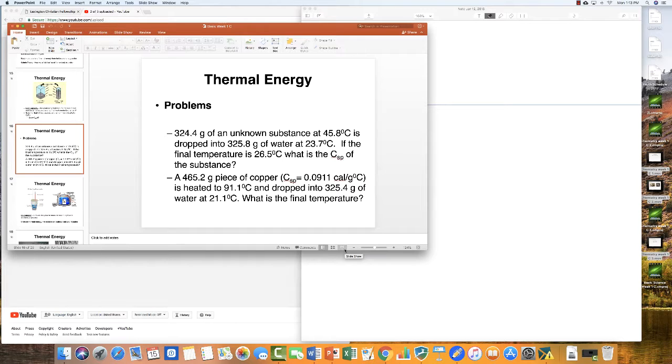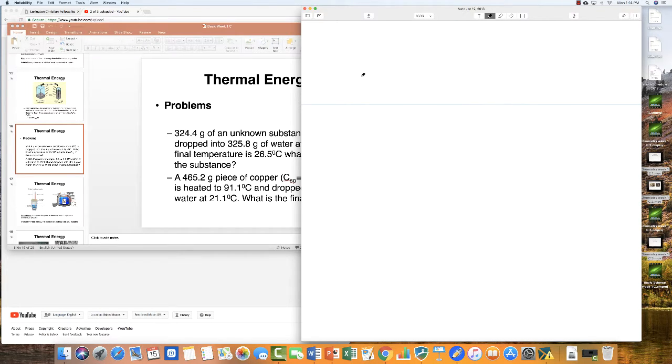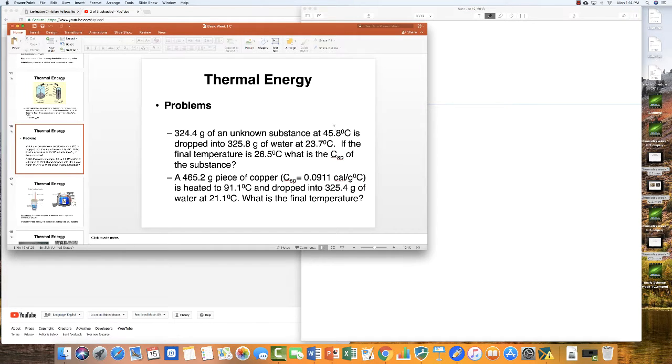One thing you need to know that I haven't mentioned yet is that the heat that is lost by any hot object is equal to the heat that is gained by any cold object, as long as there is no transfer to the environment and as long as no work is performed. And so what we have here is the transfer of heat from this unknown object to water.